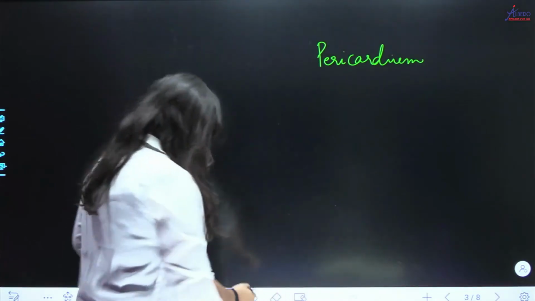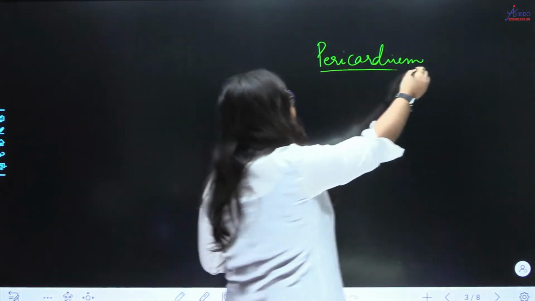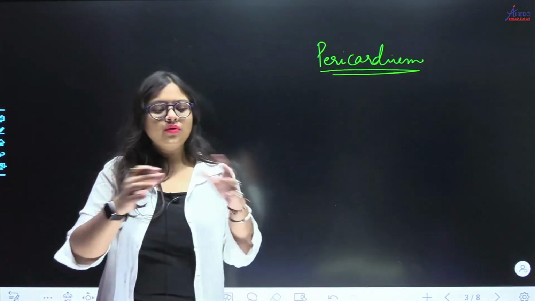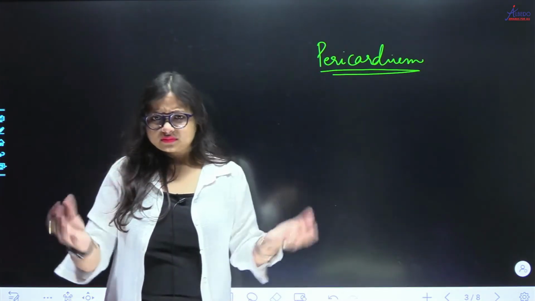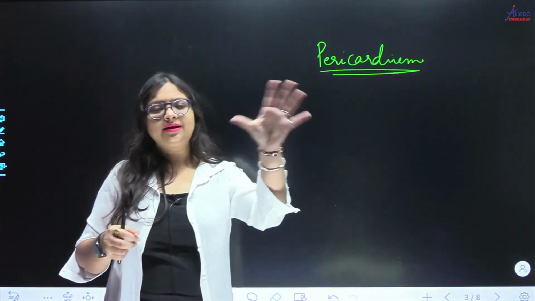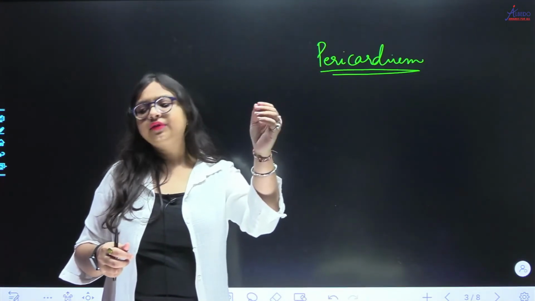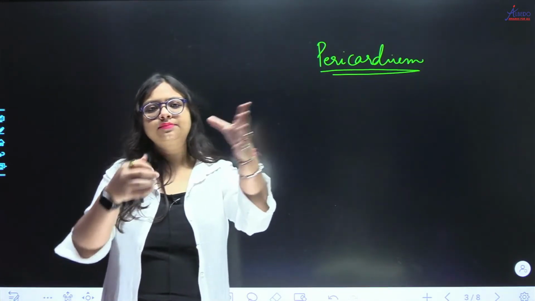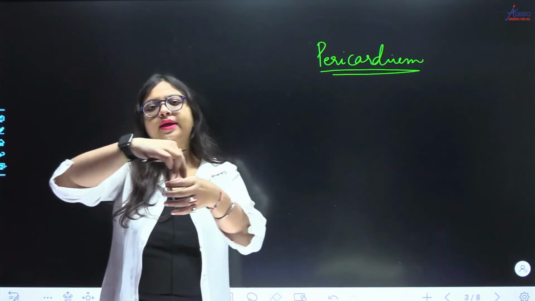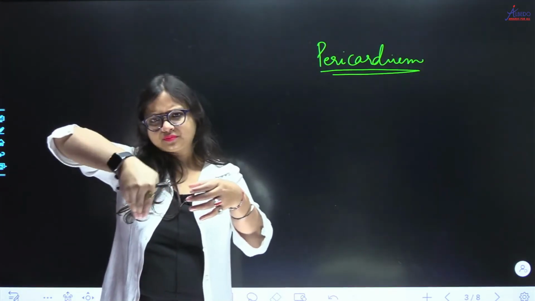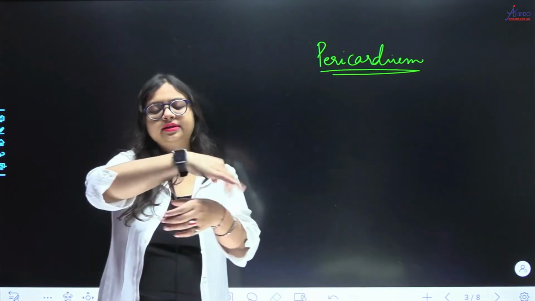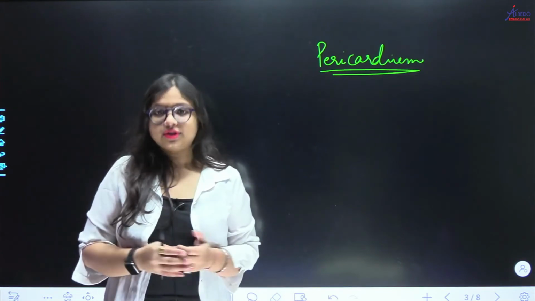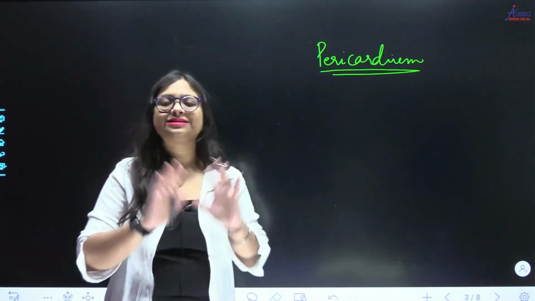Now one thing I forgot to tell you in the anatomy of the heart is that just like the lungs, those who have studied the respiratory system with me must know that your lungs are enclosed in a sac-like structure. I told you to imagine a balloon, somewhat filled with air, not fully, and we insert something like this. So there will be two layers of the balloon, one covering the lungs very closely, and another, outer layer. The outer layer is the parietal pleura and the inner layer is the visceral pleura, right? I told you about this. And what is pleura? Pleura is the covering of your lungs.